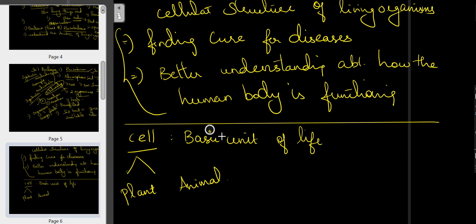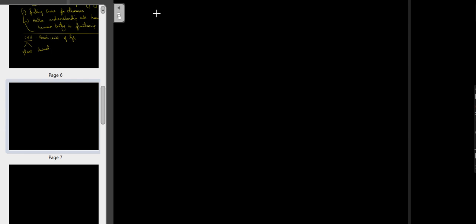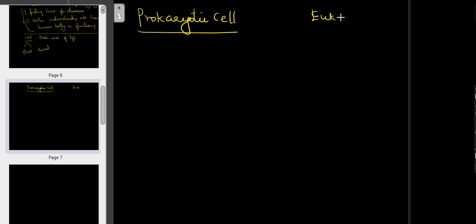And based on the presence of a nucleus, one is the prokaryotic cell, another one is the eukaryotic cell.